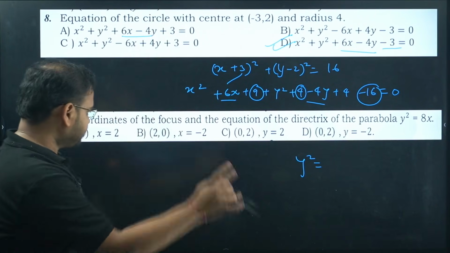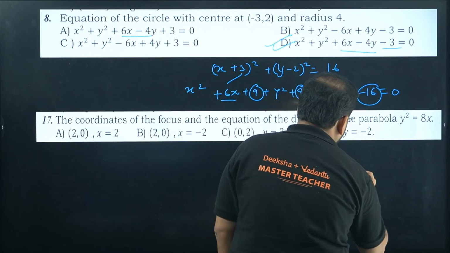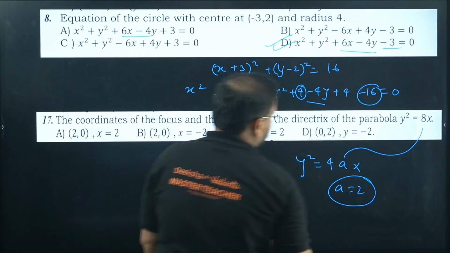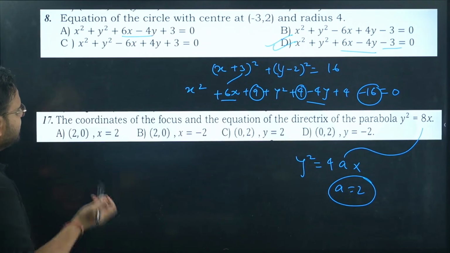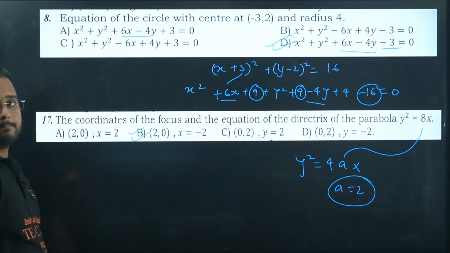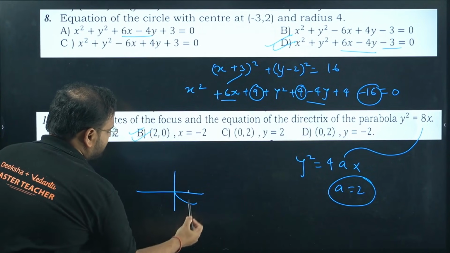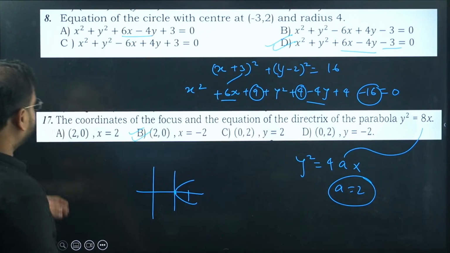Okay, come back. So for y square equals 8x, compare this value. a will be 2. a is 2 means 2 comma 0. Yes, 2 comma 0, and x equals minus 2. Option B. Correct, now this is the parabola, right? The focus 2 comma 0 is over here. This is the directrix. Yes, formulas have to be remembered.